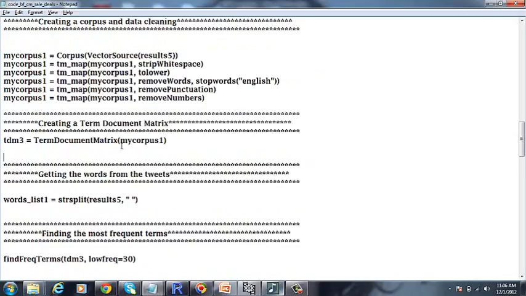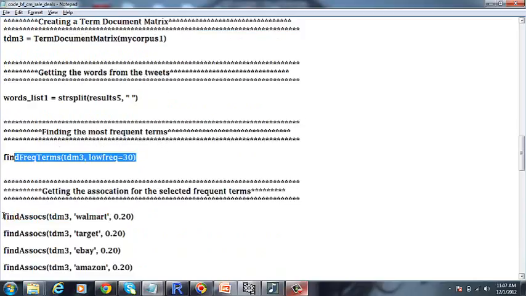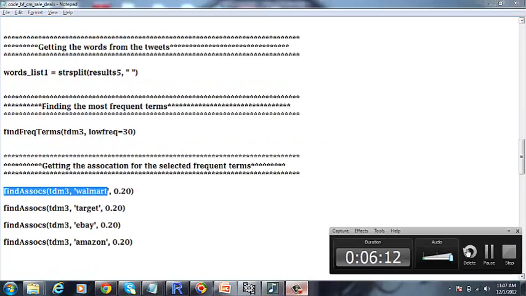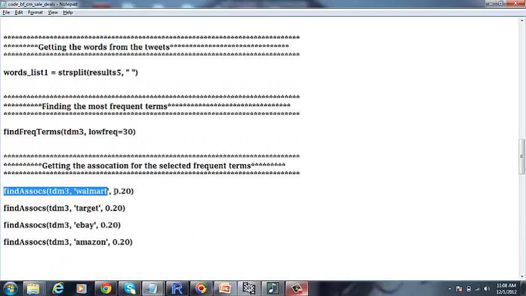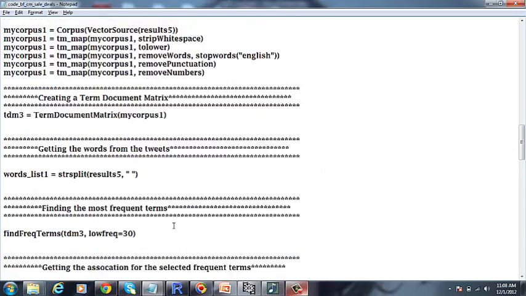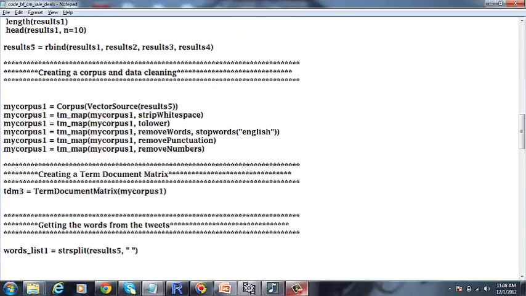As explained in the game plan, we would be forming a words list from the corpus after getting the term document matrix. Then we would find the most frequent words and get the association rules for the selected frequent words. Now let me go ahead and run some code in R. Let's take results 5.